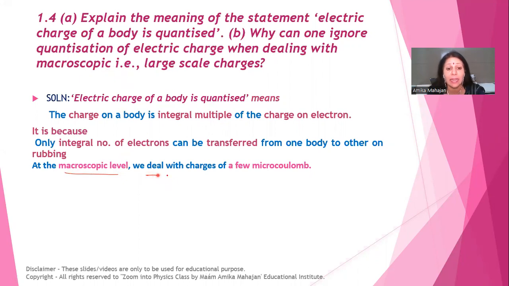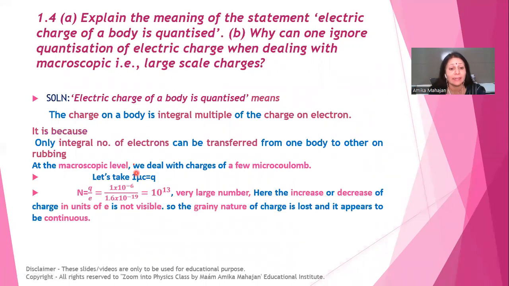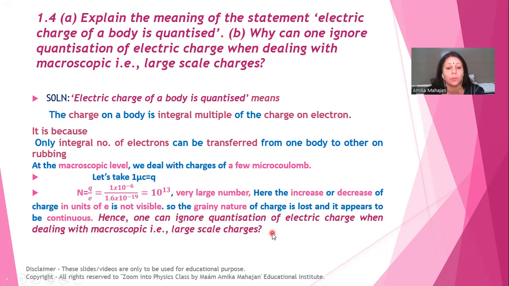Why is it so? Because we deal with charges of a few microcoulomb at macroscopic level. When I take 1 microcoulomb charge and calculate n from the formula Q equal to Ne, by putting the value of charge 1 microcoulomb and electronic charge 1.6 into 10 raised power minus 19, I get this number 10 raised power 13, a very large number. That means the grainy nature of charge is lost and charge appears to be continuous. That is why we can ignore quantization of electric charge when we deal with macroscopic or large scale charges.